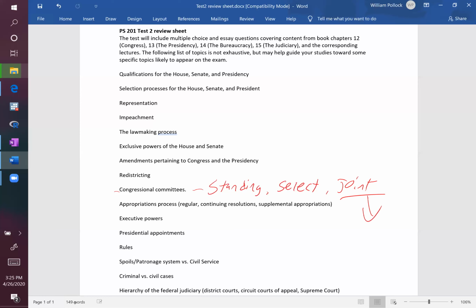The most common form of a joint committee we talked about was a conference committee, where at the end of the legislative process, or at least getting toward the end, if the House and the Senate have passed different versions of the same legislation, where there are differences that have emerged either maybe in markup or in the amendment process on the floor, a conference committee takes those two disparate pieces of legislation, reconciles whatever the difference is, and produces what's known as a conference report, which is an identical version to be voted on in the House and the Senate. So that's the most common form of a joint committee we talked about.